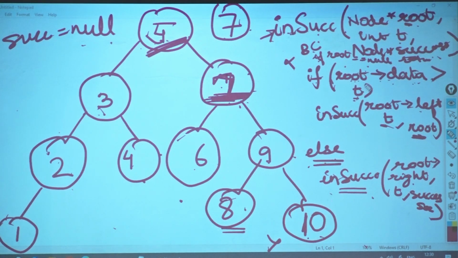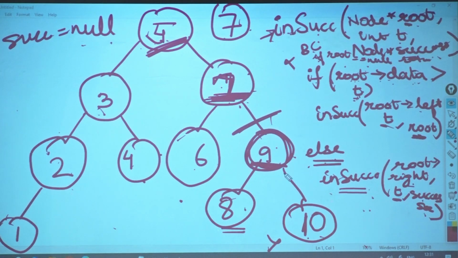Is 7 greater than 7? No, it is not. Then what will I do? Go to the else part. In the else part, what am I doing? Calling the right side of it. That means now this becomes the root of it. Okay? Now at this particular point, I am passing this node. I am passing T. What is the successor here also?